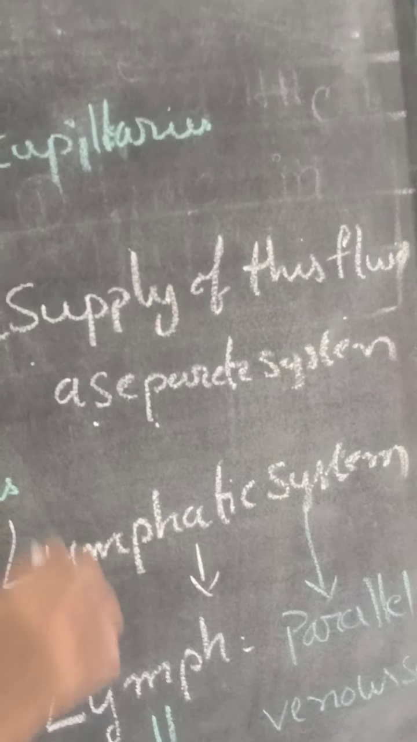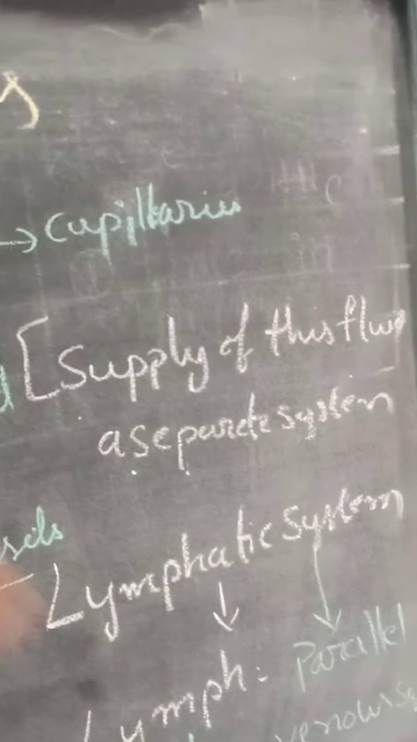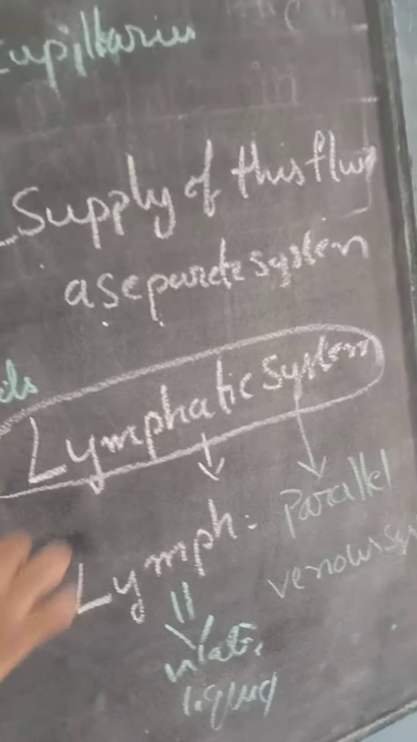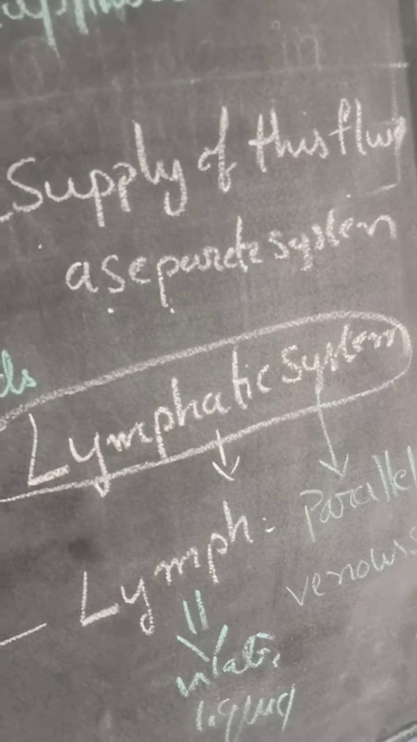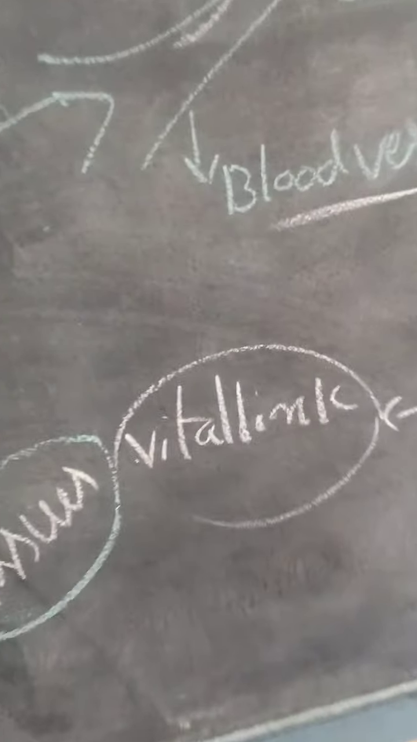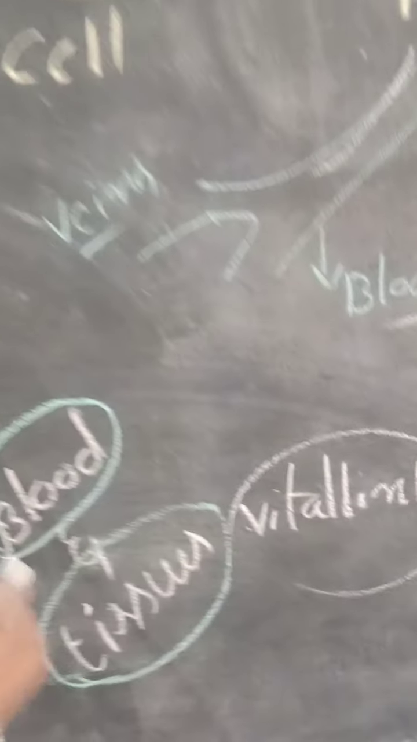So a separate system is there, so that the tissue fluid can be sent to the veins. That system is known as the lymphatic system. The lymphatic system is a vital link. Vital means very important. A link for whom? Between blood and tissue.